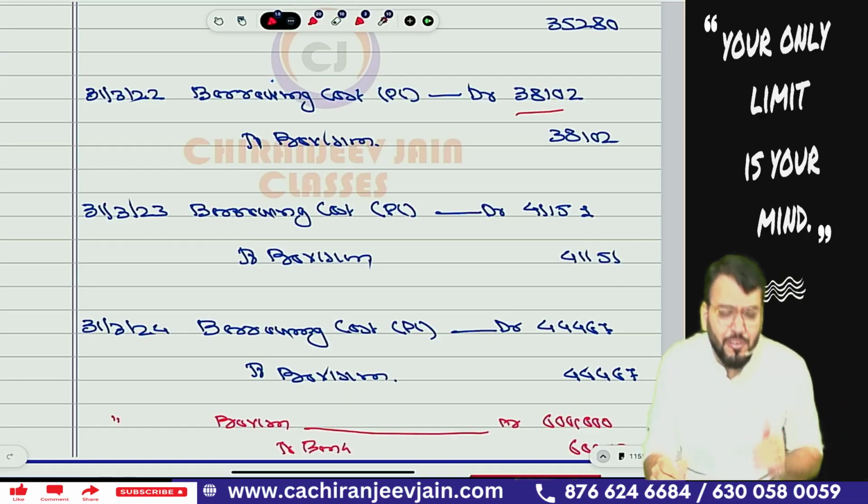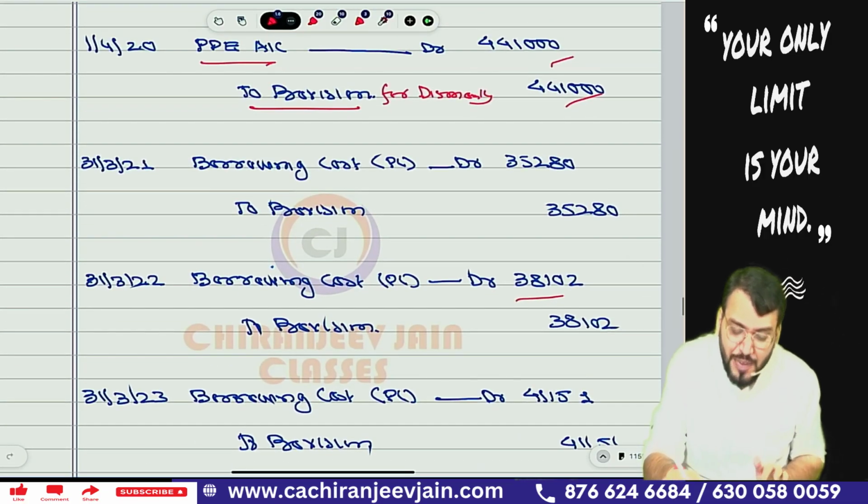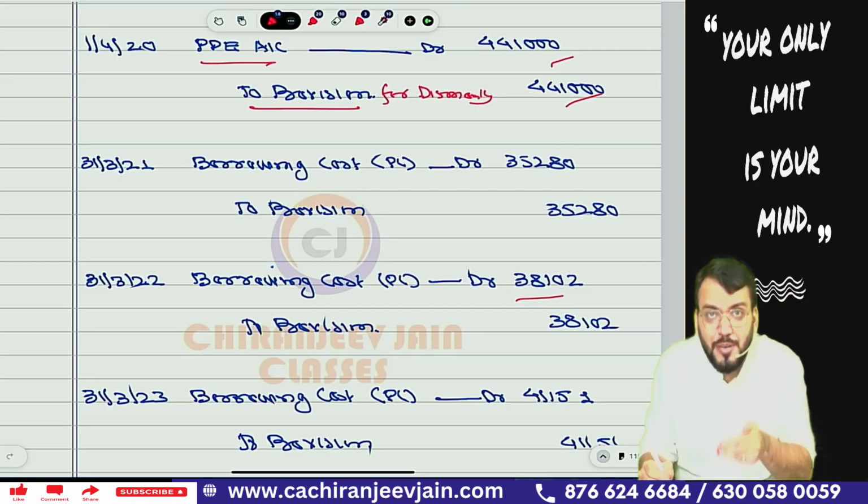So you can easily calculate by one working note. That working note I have not done. You can prepare one amortized cost table. Means opening balance is 4,41,000, and every year you will add 8% interest, that you can calculate.